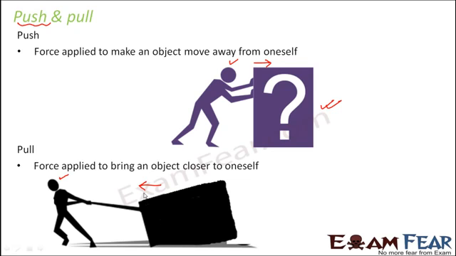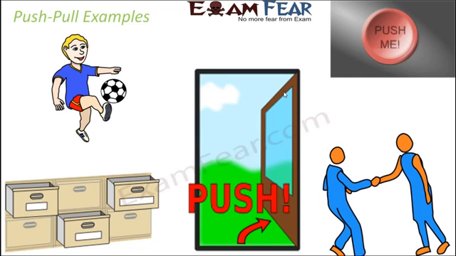And force is all about these kinds of actions like pushing an object, pulling an object, lifting an object. In all these scenarios, you are basically applying a force. For example, if you want to make this box move from one point to another, you need to push the box. What are you actually doing when you are pushing the box? You are actually applying force. So that is force. So let us look at some more examples of push and pull.